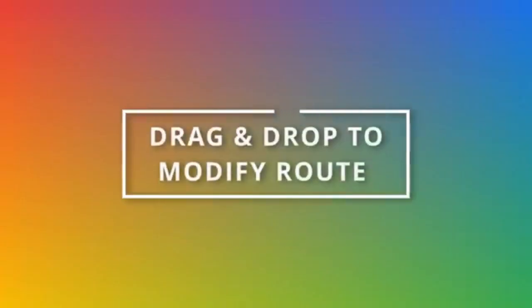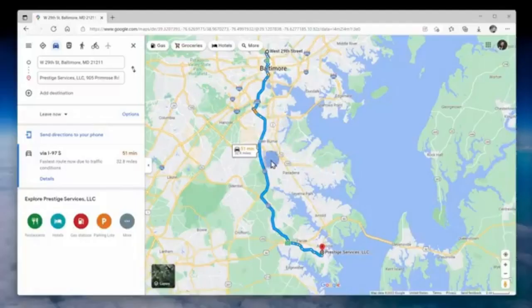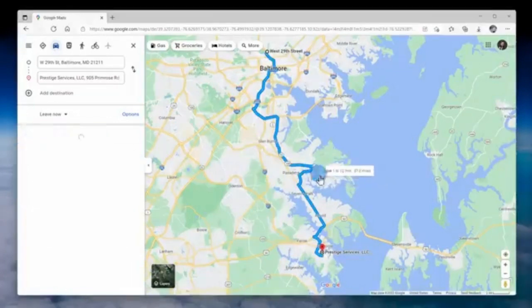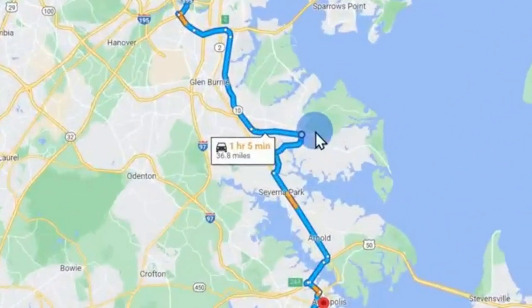And at number 16, I can modify my route simply by dragging and dropping. Here, for instance, I have my route already set up. Here, I'll drag it over, and this now modifies my route to go through that point that I selected. If I want to undo this, I can simply double click on that point and it'll go back to the original version.